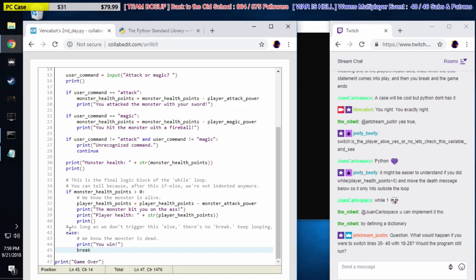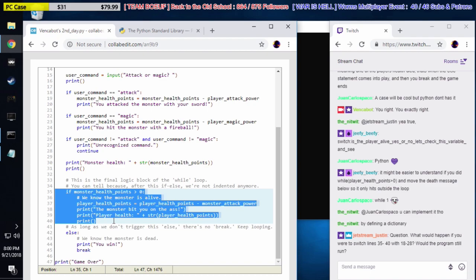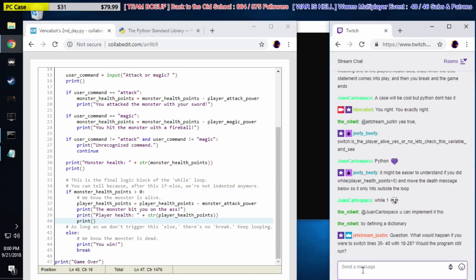Question: what would happen if you were to switch lines 35 through 40 with 18 through 28? Let's find out. So 35 through 40, right here. Well, no. For one thing, I'm going to make a message here. It would be a syntax error. You know, code written wrong. Because else has to directly follow an if block.